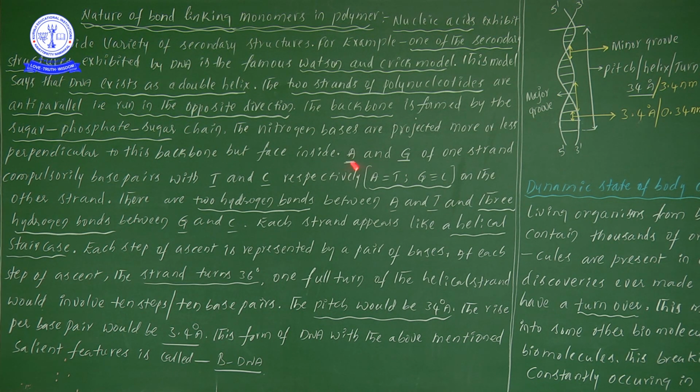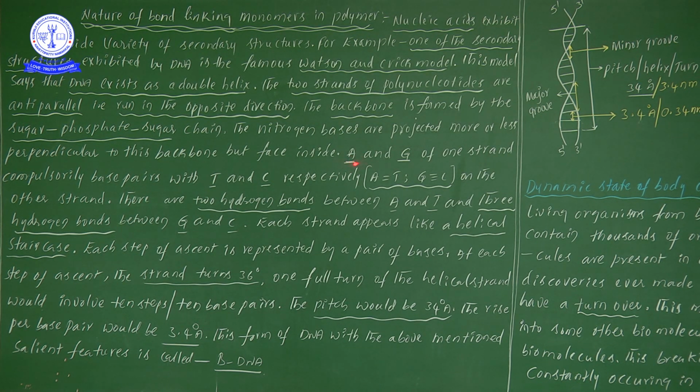Now what is the information here? The adenine and guanine of one strand compulsorily base pair with thymine and cytosine respectively. Once you see it, adenine always binds with thymine and guanine always binds with cytosine.